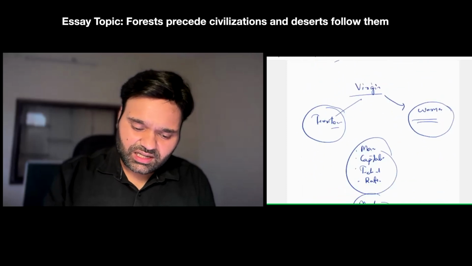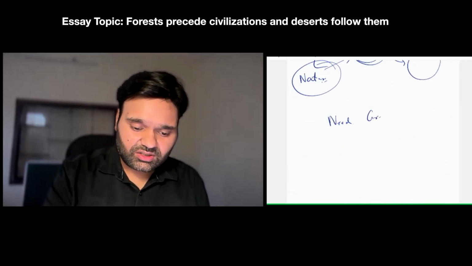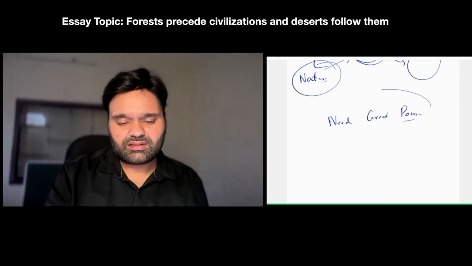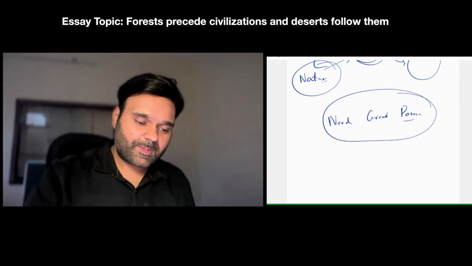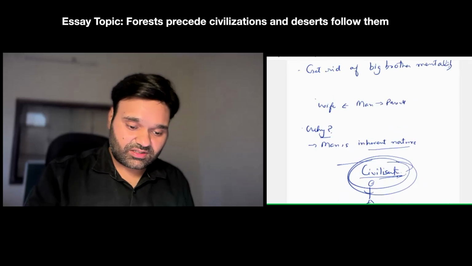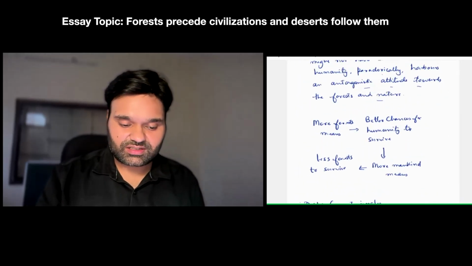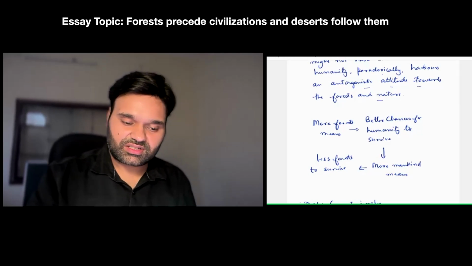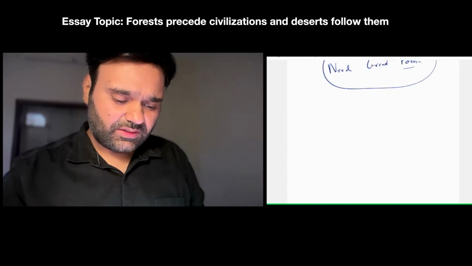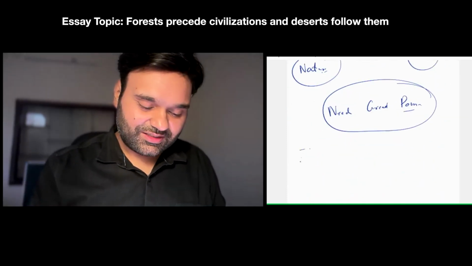Is it our need, or is it our greed? Is it our desire to dominate? Is it related to power? Why is it so? Can we have some alternate ways? Because if deserts follow, as I gave this example of the cycle, then civilizations won't be able to thrive. Civilizations need forests. Forests don't need civilizations. So let us be more respectful towards them. I gave you this example of let us show our love in the right possible way.